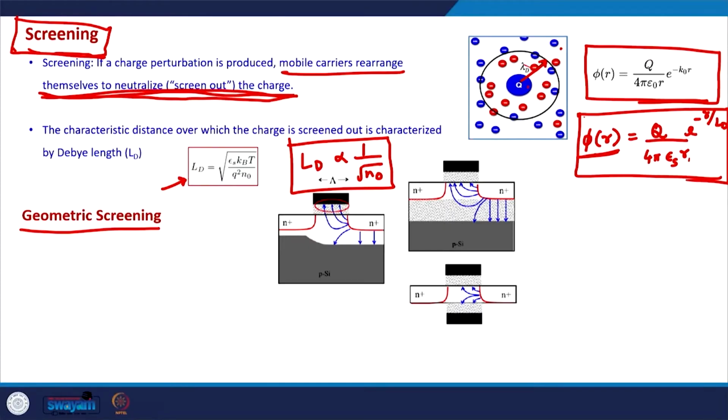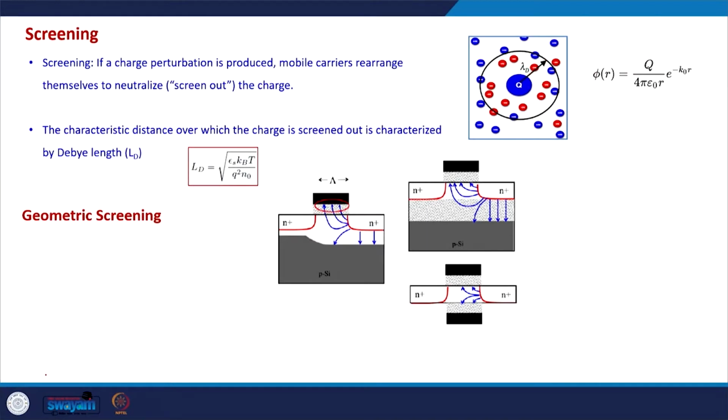And the same thing is true for any electric field that is applied to the material, and that actually gives us an interesting technique which is known as the geometric screening technique. So, it is illustrated here in these figures. Essentially, what happens in a small MOSFET, in a nano MOSFET, is that if we apply any VDS, any drain voltage, the electric field due to the drain impacts the barrier height, which means that the drain electric field is having its impact on the source side as well.